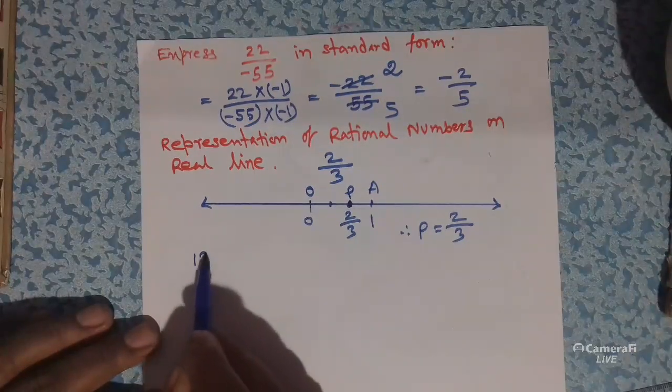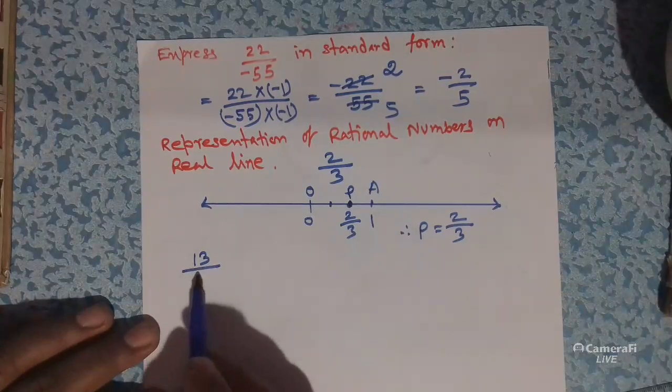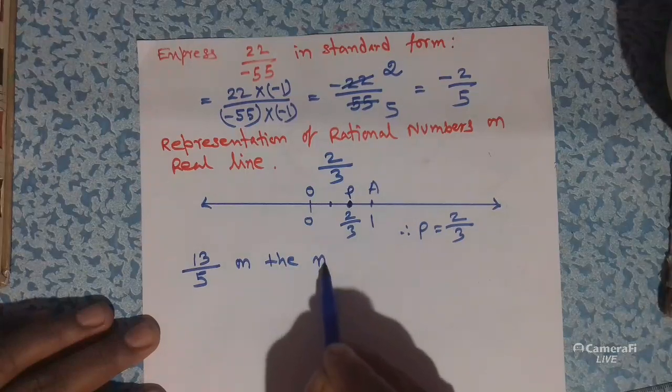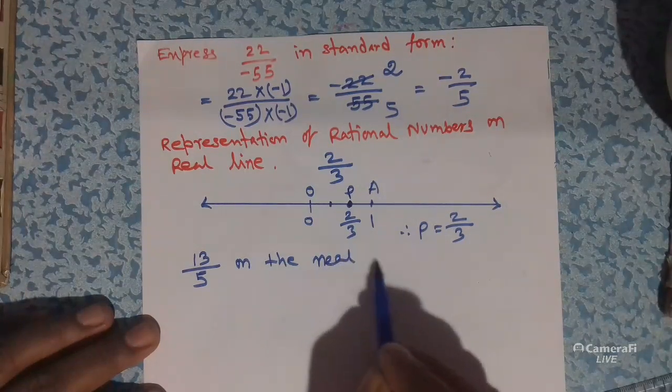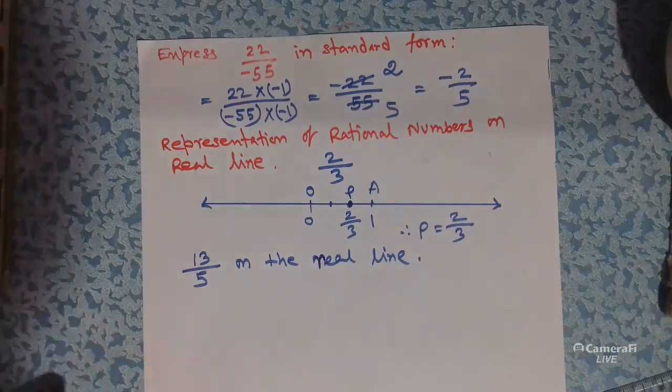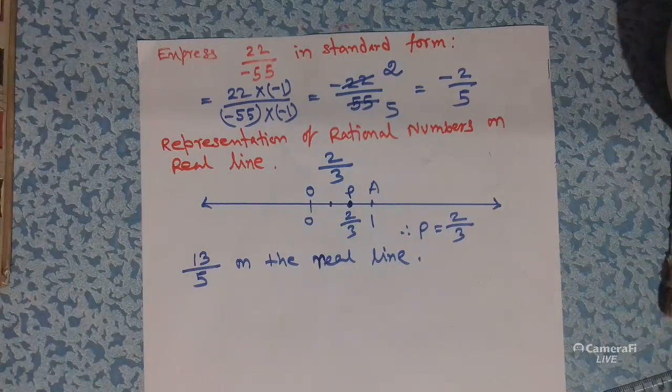Now I am going to show you another one. Represent 13 by 5 on the real line. In this case, what you have to do?